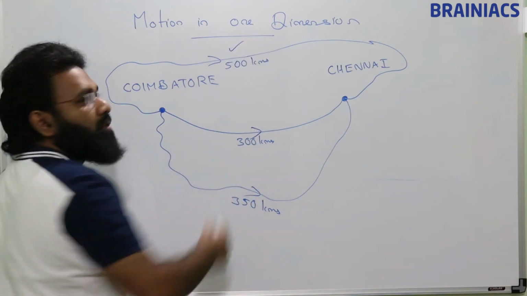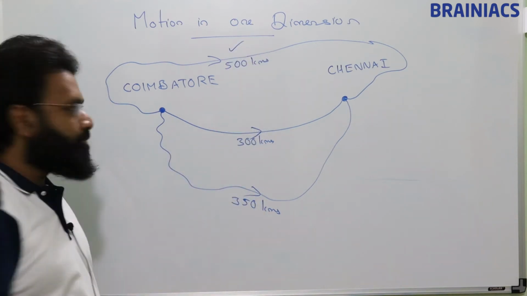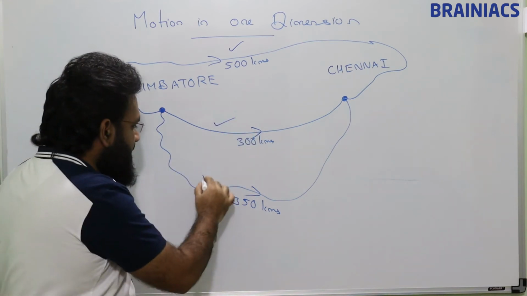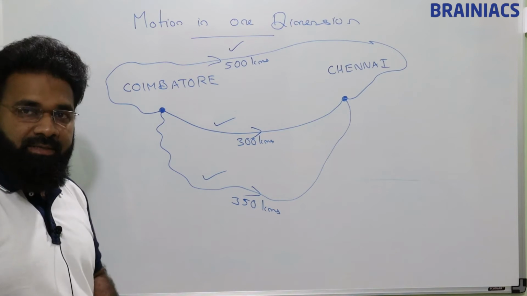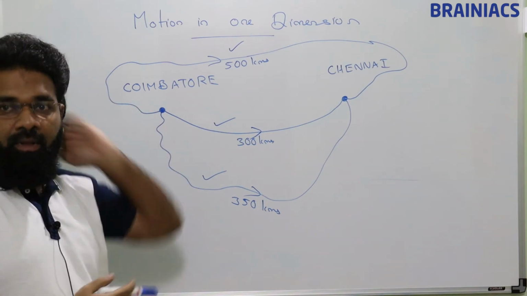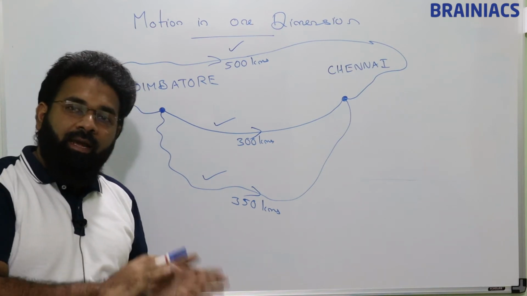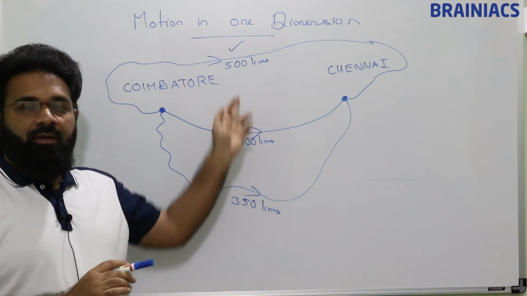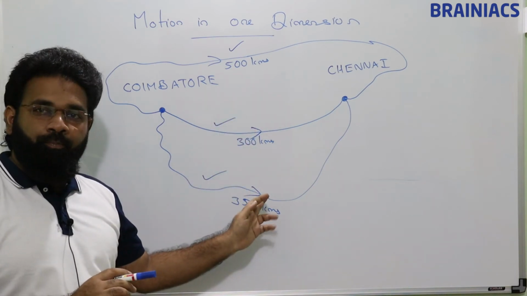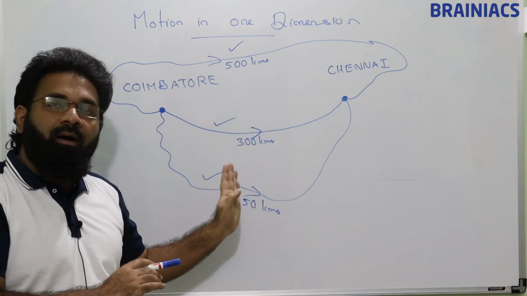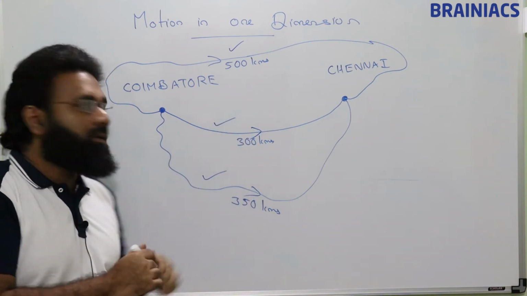This path is also a distance. This path is also distance. This path is also distance. You have studied these fundamentals in your 8th, 9th, 10th standard. So you must understand, actually these are distances. None of these 3 is displacement.